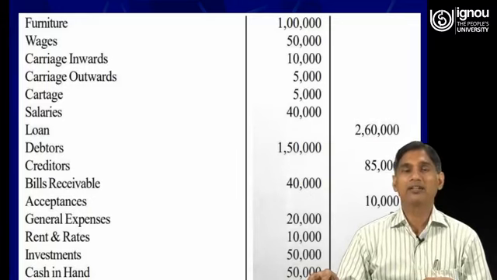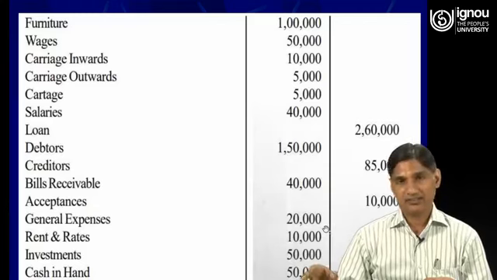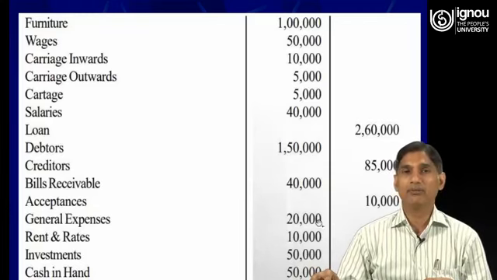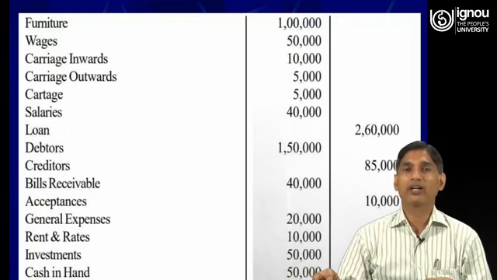Acceptances, it means bills payable, liabilities for the business, will have a credit balance. Then general expenses, expenses will always have the debit balance. Rent and rates, again an expense, therefore it will have a debit balance. Investments, again an asset for the business, will have a debit balance. Cash in hand, again an asset for the business, therefore it will have a debit balance. Bank overdraft is a liability for the business, therefore all liabilities will have a credit balance.